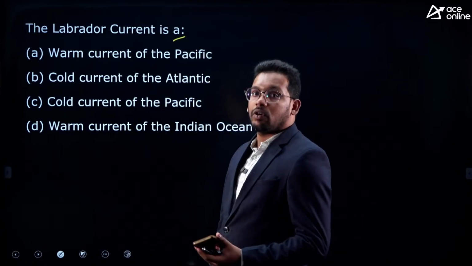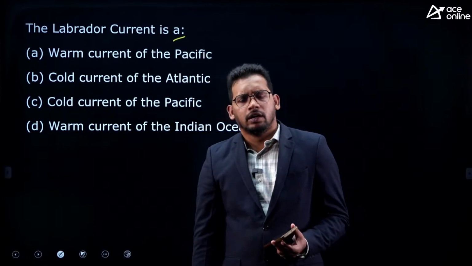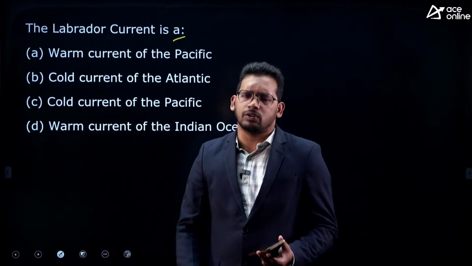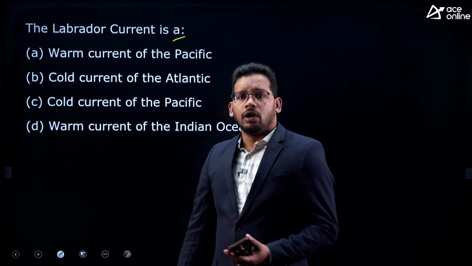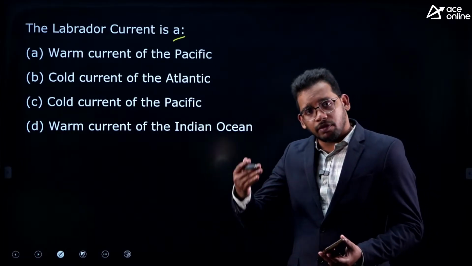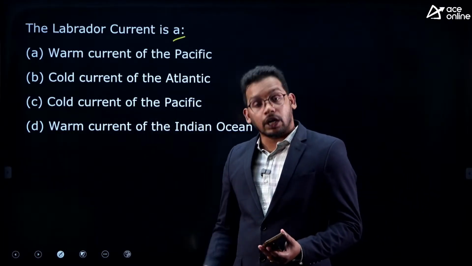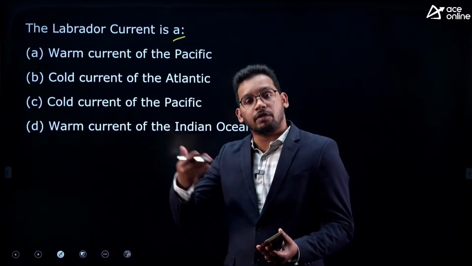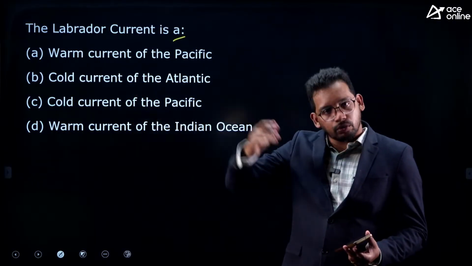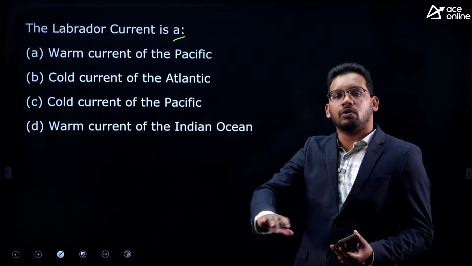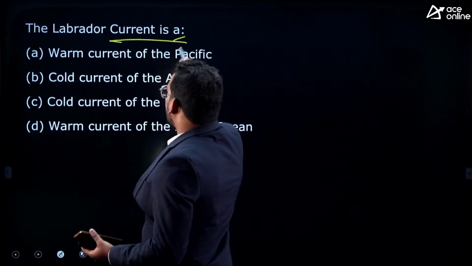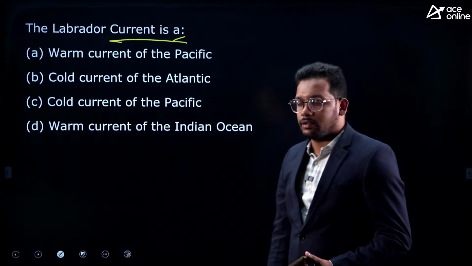Next, I think last question for today, that is Labrador current. We have water currents. What is a water current? The horizontal movement of water across the oceans is called the ocean currents. Now we have warm currents and cold currents. Whatever water currents move from the equator to the poles are called warm currents because they are moving from the equator towards the poles. And whatever currents move from pole to equator, that means colder region to hot region, they are called the cold currents. Now Labrador current is what kind of current?